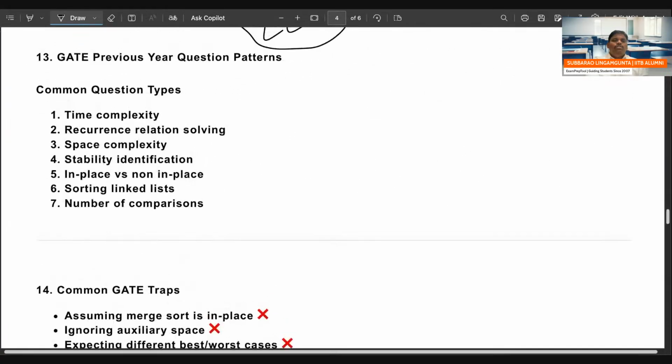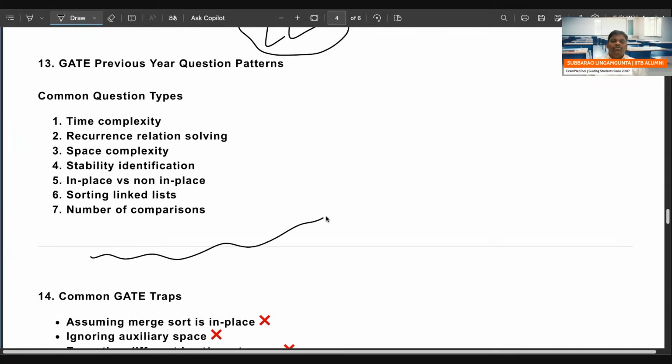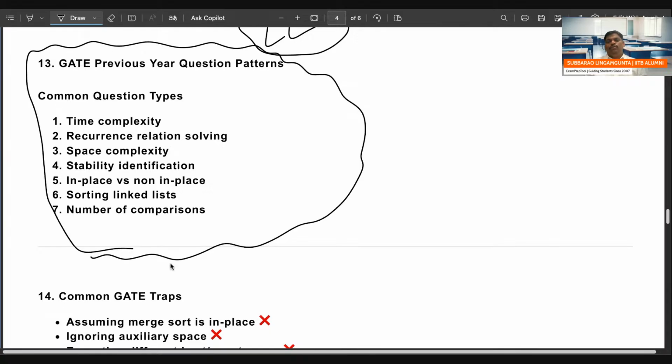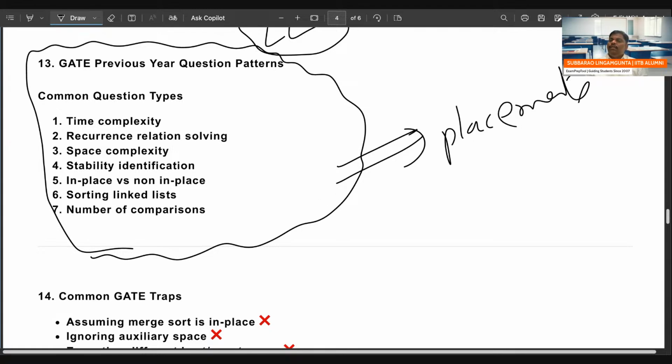So many questions are there in the GATE examination on merge sort, not one or two. So many questions. If you go to placements also, you will find many questions. Need not be the GATE examination; in any competitive exam of computer science, or placements, many questions are there.